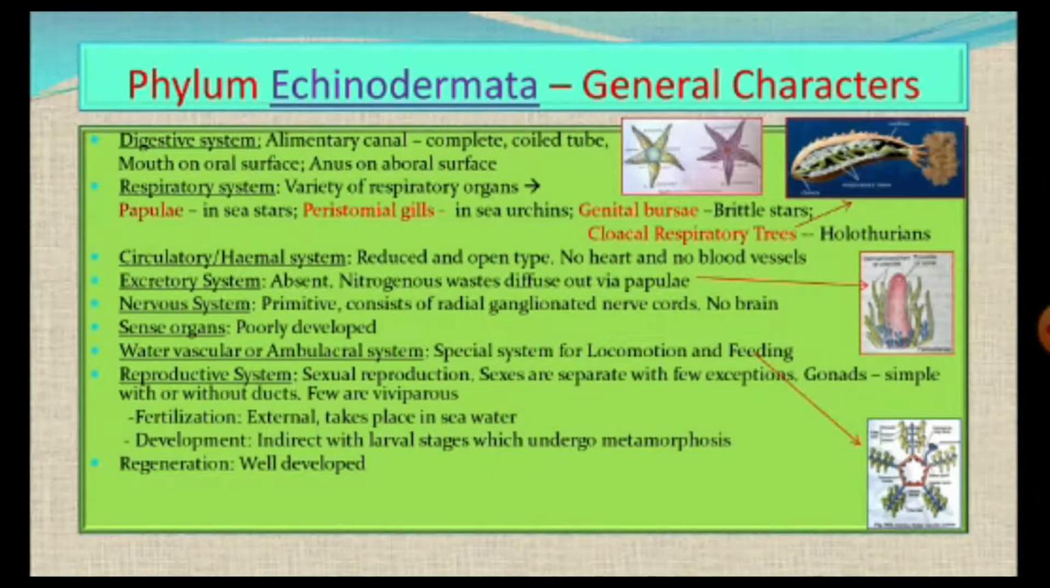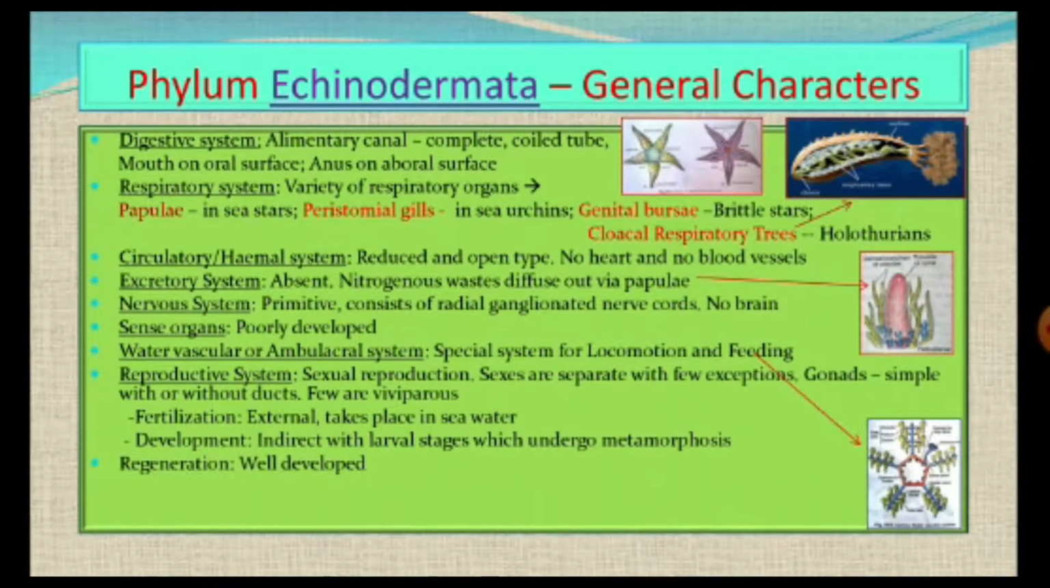The males release the sperms, and ova are released by the females into the surrounding water, where the fertilization takes place. That's why fertilization is external, and it takes place in seawater. Development is indirect with larval stages which undergo metamorphosis. In some forms only one larval stage is present, whereas in some other forms more than one larval form is present. First one larval form is present, it is transformed into the second larval stage, and then undergoes metamorphosis to become adult. And regeneration is very well developed in these organisms.